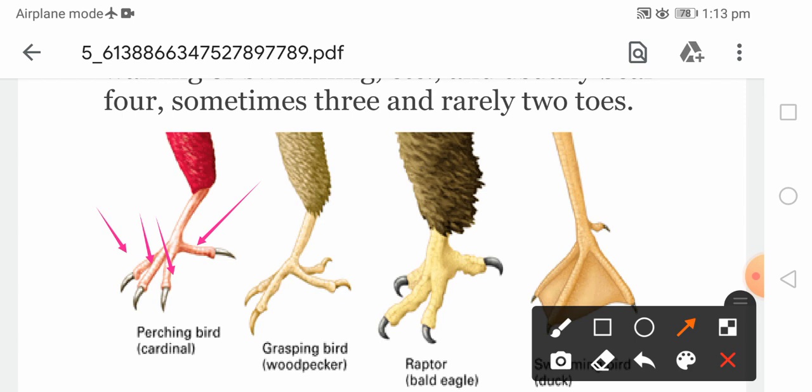Then another type you can see on your screen, a modification of the feet, is the grasping feet, which is found in a woodpecker. If you observe these legs, 2 toes are forward directed and 2 toes are backward directed. That's why it helps in grasping a particular twig.